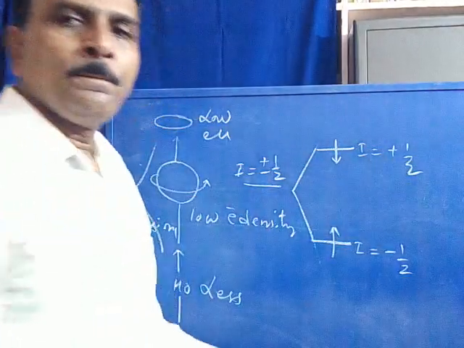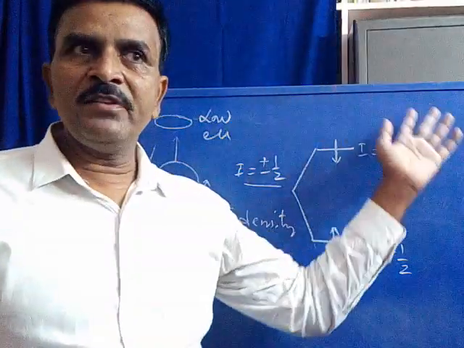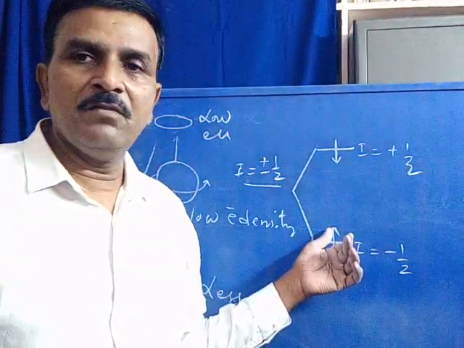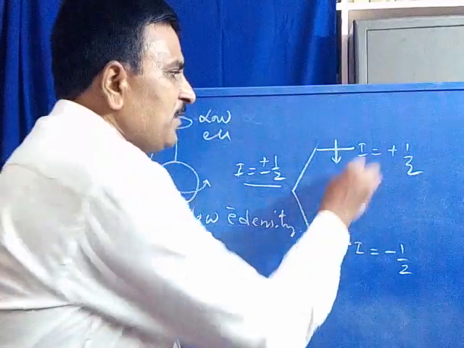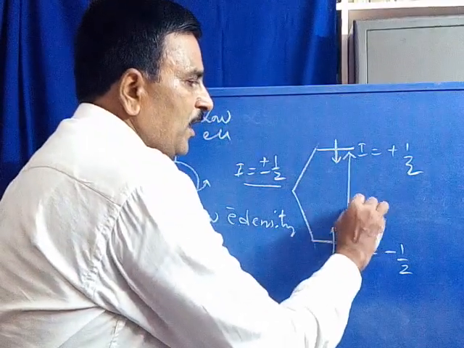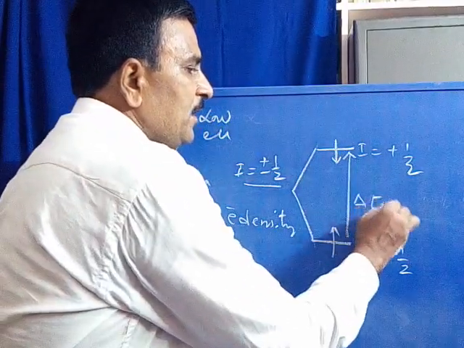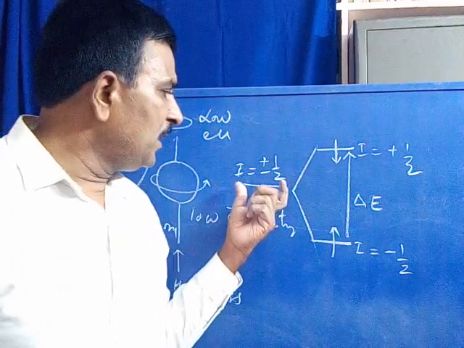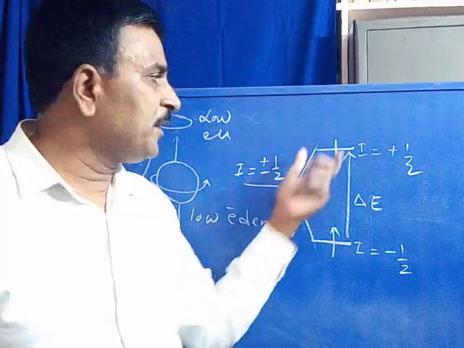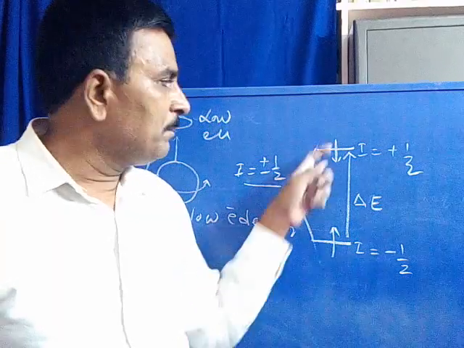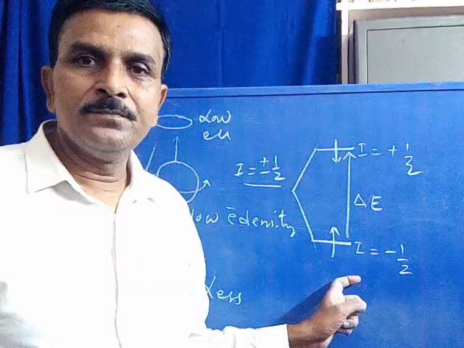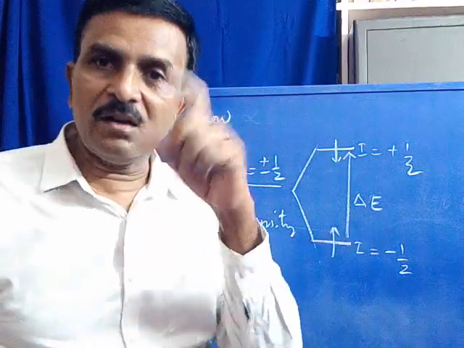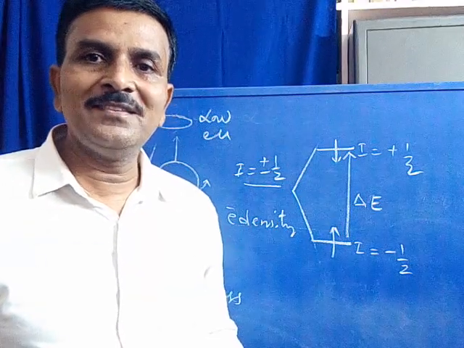You can compare the first case to the second one. Here the energy difference between these two, delta E, is lower, as when the repulsions are less, the degenerate energy state is split into two energy levels by a smaller difference, where delta E is smaller in extent.